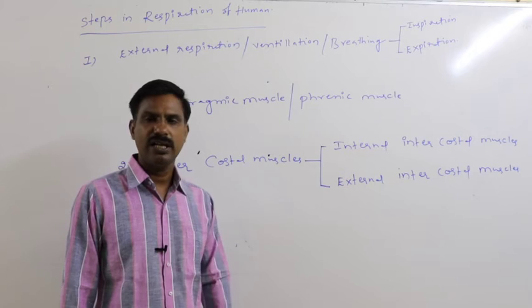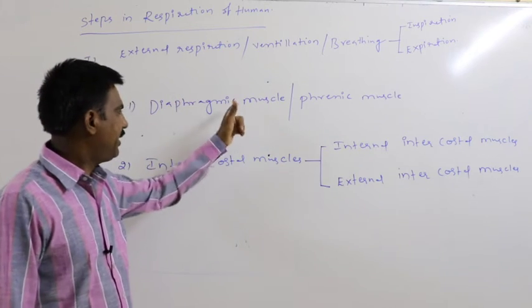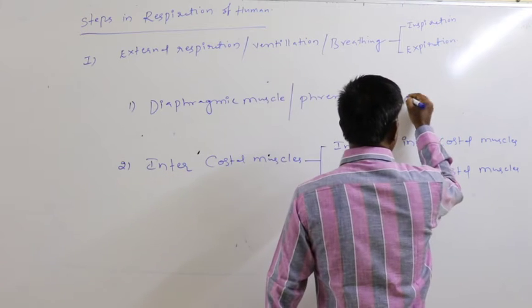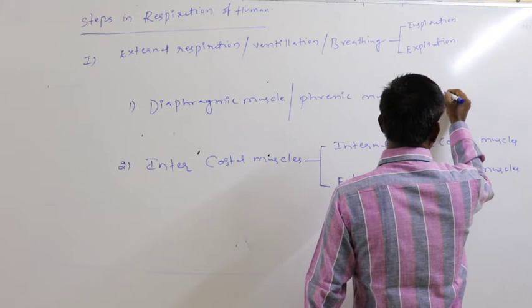Diaphragmic muscles or phrenic muscles are voluntary muscles.